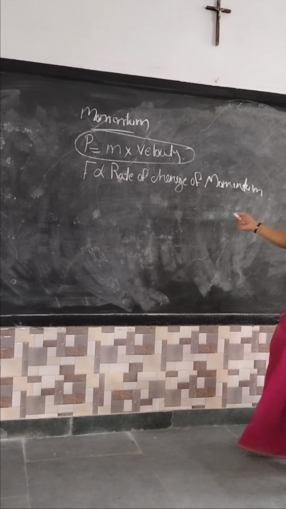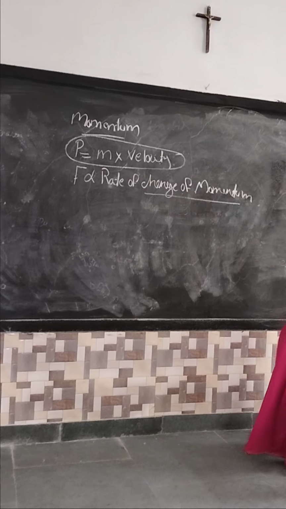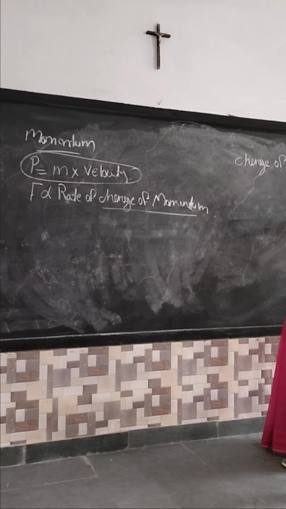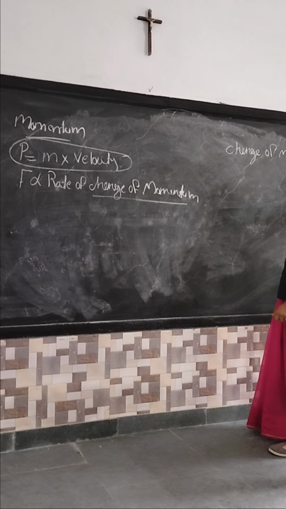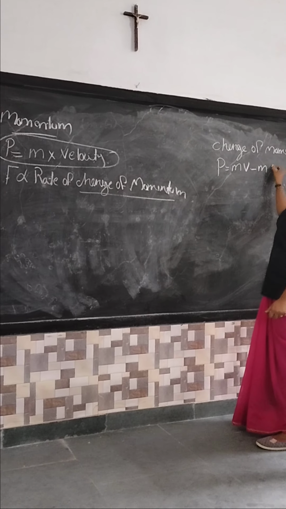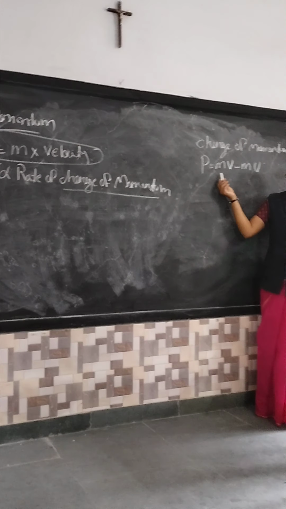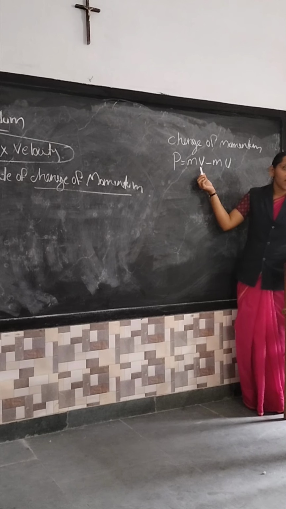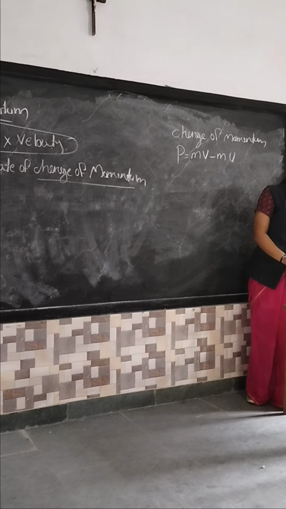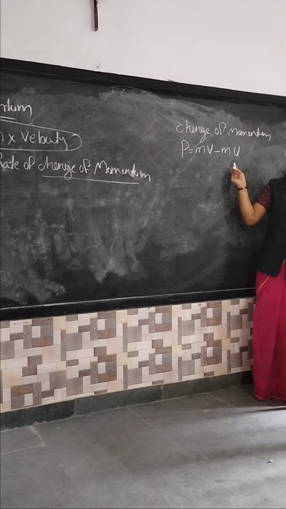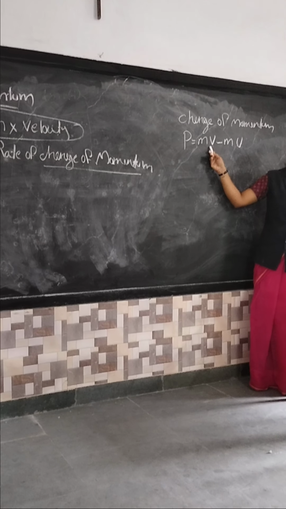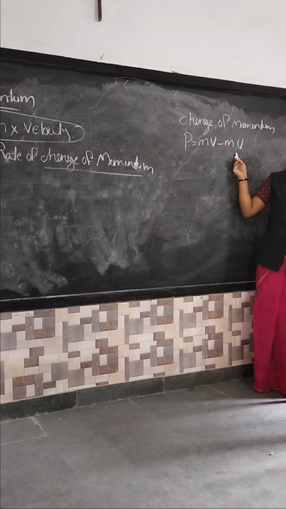So first, what is this change of momentum? Change of momentum means P equals mv minus mu. What is this? Mass, final velocity. So mass into final velocity is the final momentum, minus mass into initial velocity, which is the initial momentum. So change in momentum means final momentum minus initial momentum.